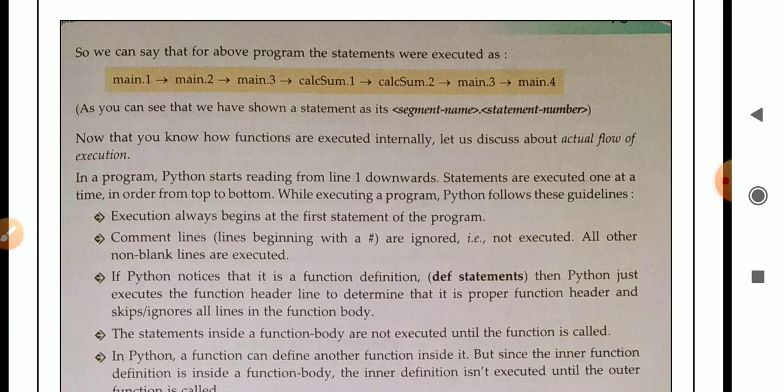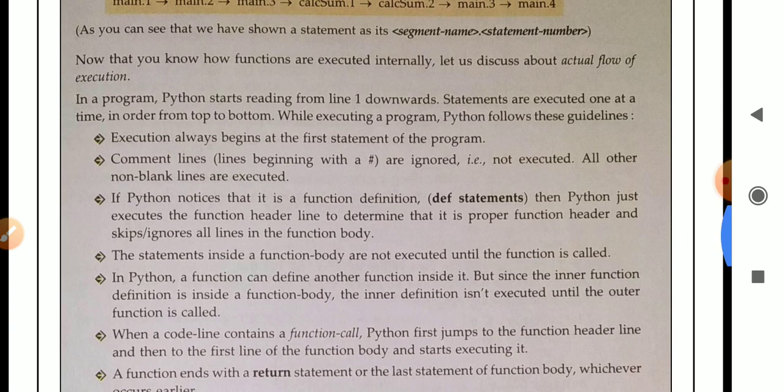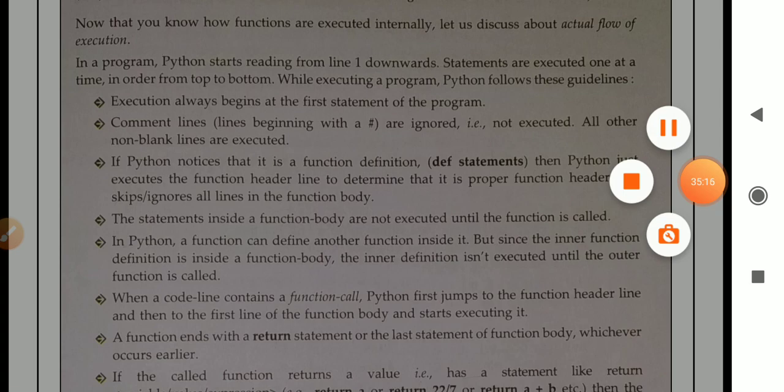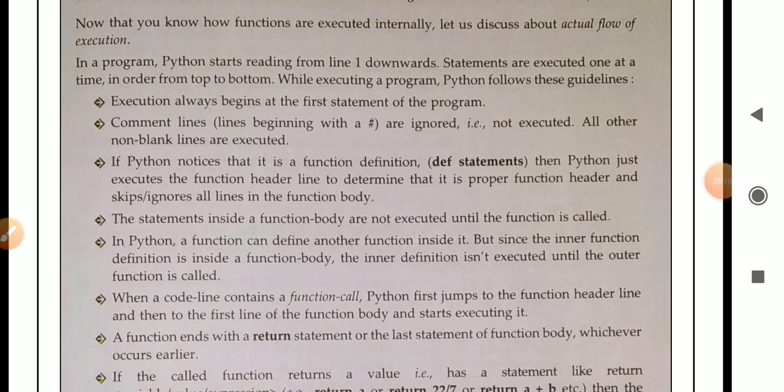Now that you know how functions are executed internally, let us discuss the actual flow of execution. In a program, Python starts reading from line 1 downward. In any Python program, Python will start reading from line 1 to the downside. Statements are executed one at a time. Why? Because Python is an interpreted language. That is why statements are executed one at a time in order from top to bottom. The movement is from top to bottom.